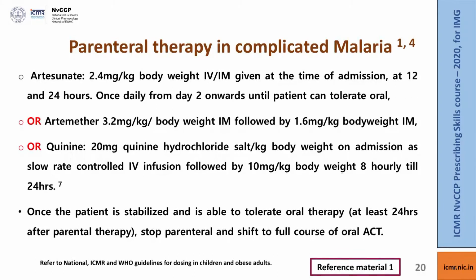Supposing you do not have facilities to treat complicated malaria, you could still start a first dose of artesunate or artemether. Some preparations are also available as rectal preparations, especially in children, and then you refer the patient to a higher center with proper notes of the clinical management, whatever you have done till now. And finally, once the patient is stabilized and has completed at least 24 hours of the therapy, then you stop the initial parenteral drugs and shift to full course of oral ACT as per the guidelines.